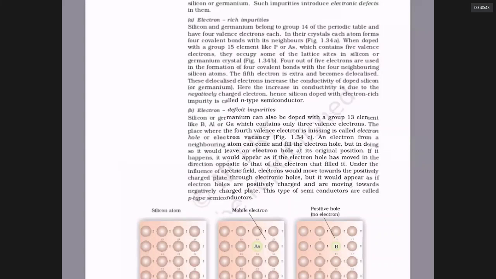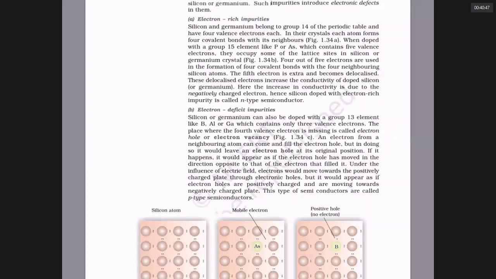So far you have learned in what way semiconductors, conductors and insulators differ with respect to conductance. One has as much as 10 to the power 7 ohm inverse per meter, and the insulator has as low as 10 to the power minus 20 Siemens per meter conductance.